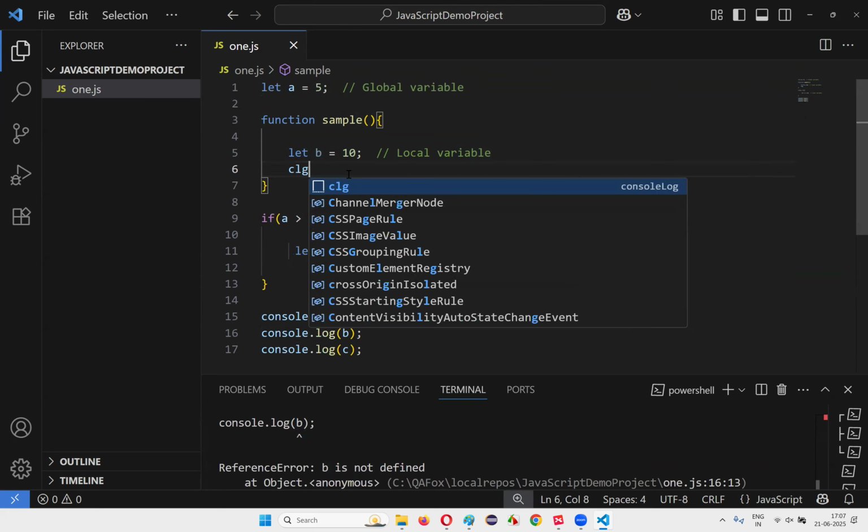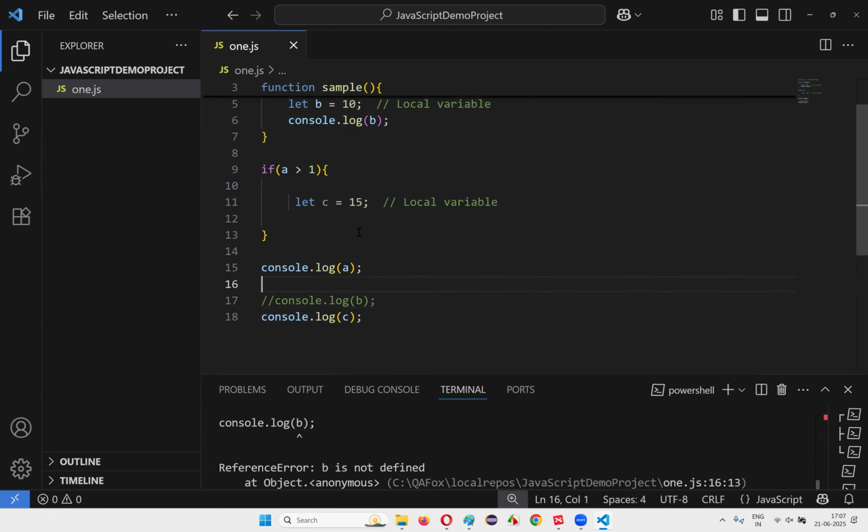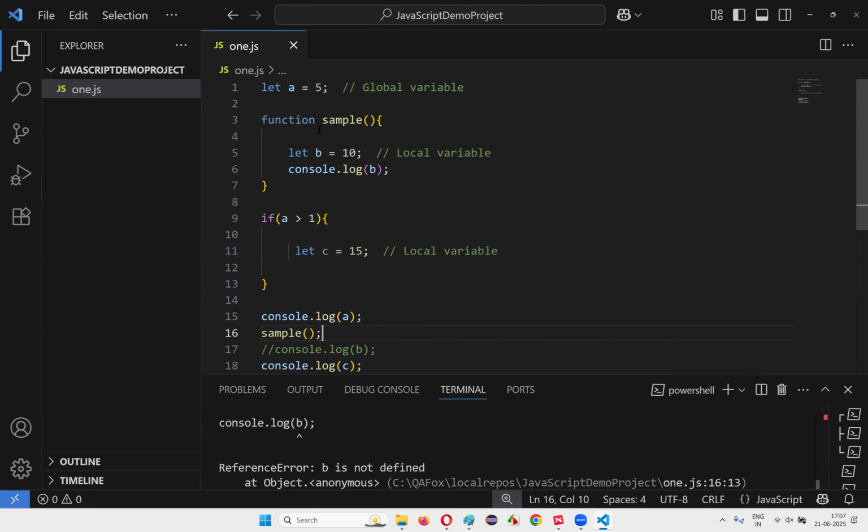If I try to print B here inside this function, then it's okay. I can print the value of this variable B within the function, but not outside the function. This is not possible. I need to comment this. Instead of this, I need to call this function, that is sample function, like this. When you call the sample function, the code inside the function will get executed and B will be assigned with 10. And when you print B, the value of B, that is 10, will get printed.